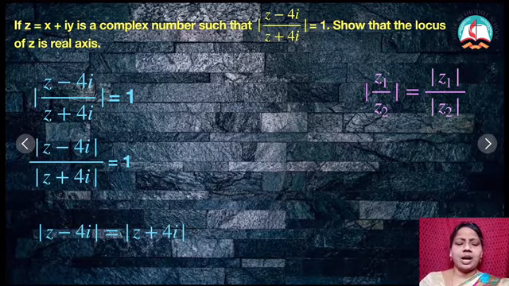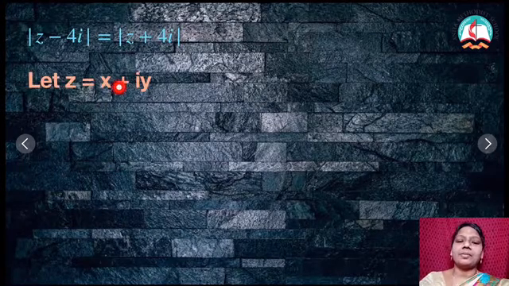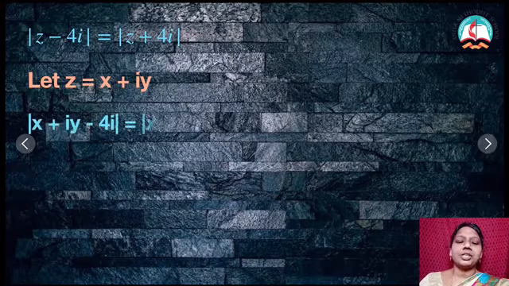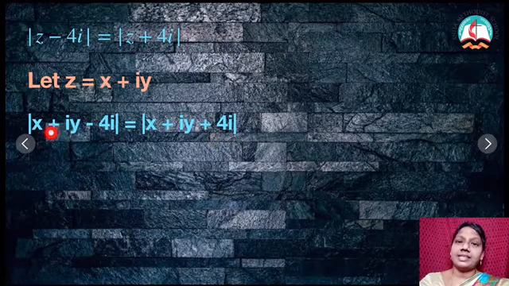So what I have to do? I know z is a complex number and I can substitute z is equal to x plus iy. Therefore, I am going to take z is equal to x plus iy. So in that, I am going to substitute these values. So if I am substituting z is equal to x plus iy, I am getting the result like this. Once you are going to find out the locus of a point, always keep remembering this. Substitute the value of z is equal to x plus iy. That could be your first step. Second one is, you are gathering real and imaginary parts. How do I gather? Here I have x is a real number, iy minus 4i both are imaginary.